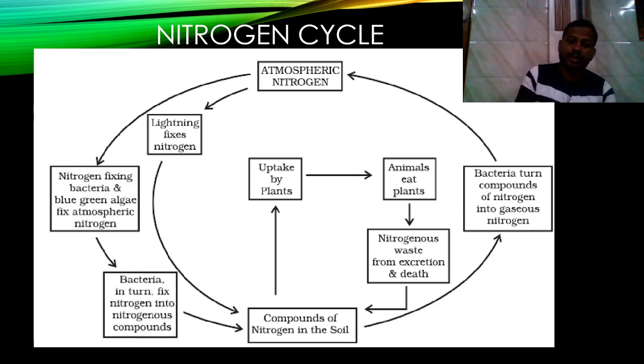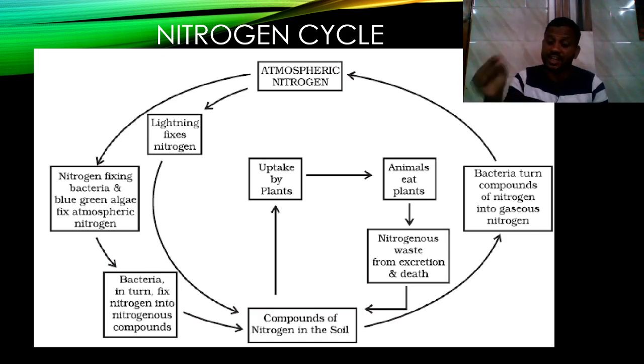And again the nitrogenous compounds of nitrogen are utilized by the plants, the animals which eat the plants, and the nitrogenous waste from excretion and dead decaying animals or organic materials.